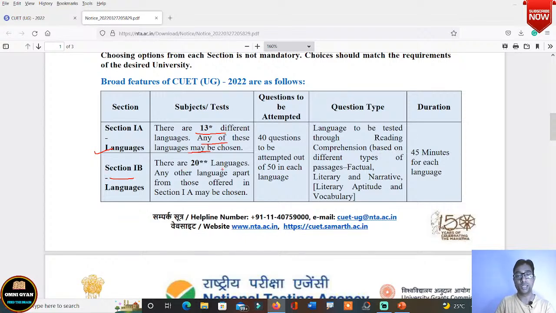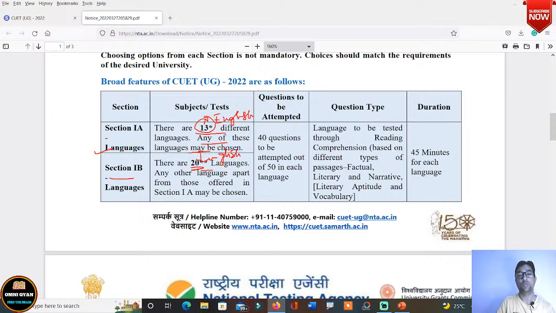Languages are given down there, listed down there. Okay, I'll show you. There are 20 languages in 1B and any other language apart from those offered in section 1 may be chosen. So if, say for example, under these 13 languages there is English, and under these 20 languages there is again English, it is said that any other language apart from those offered in section 1 may be chosen. So you cannot again choose English, you have to choose something else.